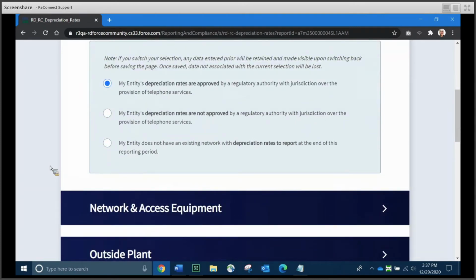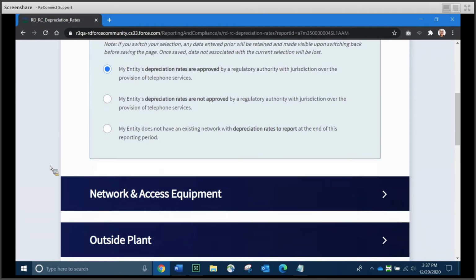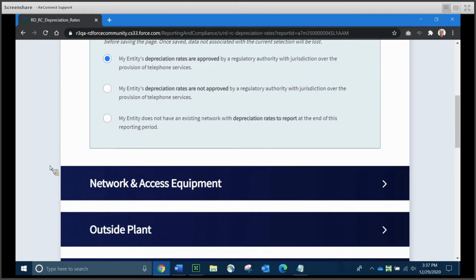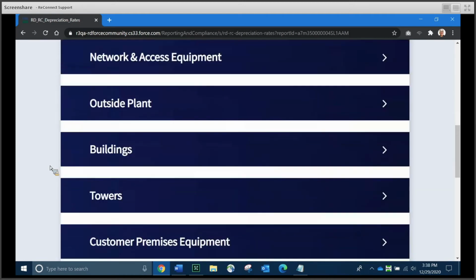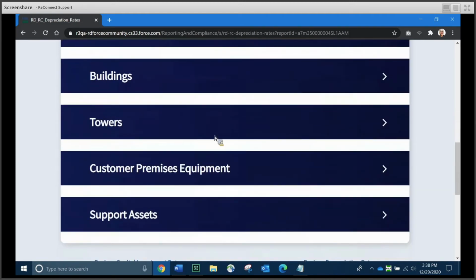So we do have some depreciation to fill out. You're going to have to complete all the pertinent line items for this particular report if you have depreciation rates to report. And the schedule is broken out into a number of areas: network and access equipment, outside plant, buildings, towers, customer premises equipment, and support assets.